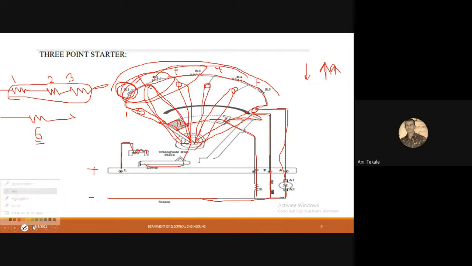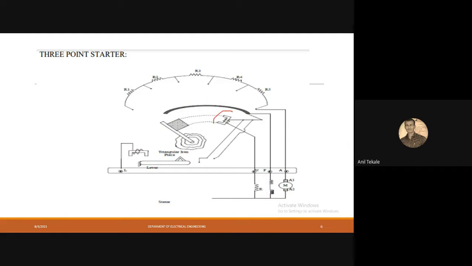Now I will explain why this no voltage coil is there and why this overload coil is there. The reason is, whenever we apply current, suppose the current is above the rated value. Suppose you have the ability to lift 3 pulleys, and if 5 pulleys are given to you, then that means there will be overload.